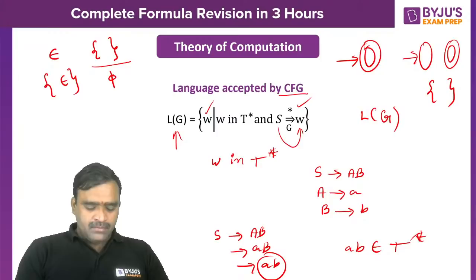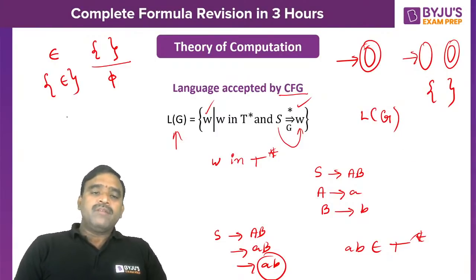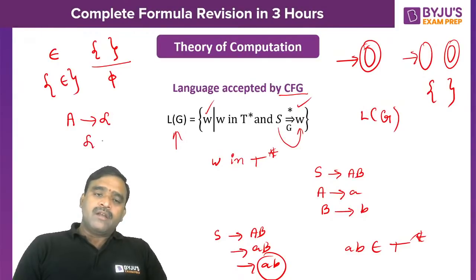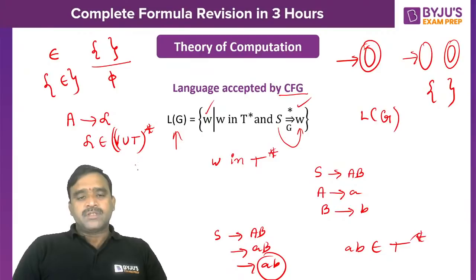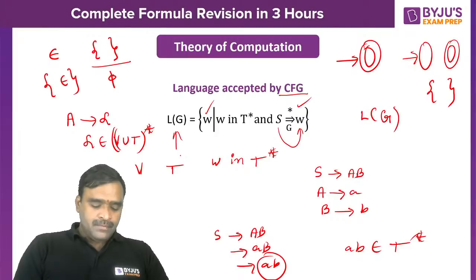LHS having one variable and RHS having anything in CFG, exactly. In a context-free grammar, the format is like this: the left side is a single variable, and the right side can be anything. For example, using the Greek letter alpha, alpha can be any combination of variables and terminals. Those are the rules of context-free grammars. V indicates the set of variables, T indicates the set of terminals.